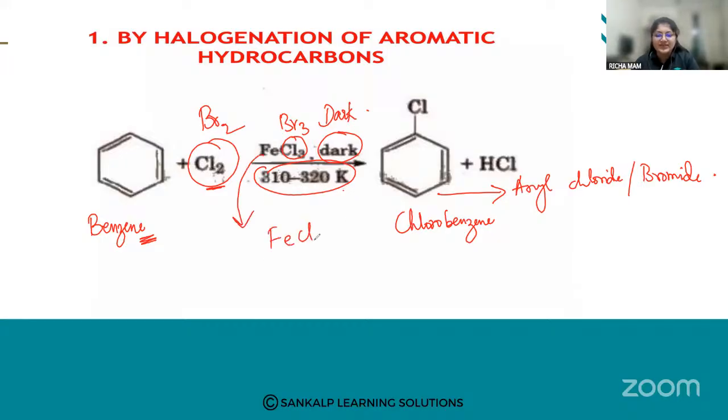I can use FeCl3, FeBr3, or AlCl3. What type of reaction is it? It is electrophilic substitution of arene. So we can prepare aryl chlorides or bromides using chlorine and bromine respectively, with these catalysts.